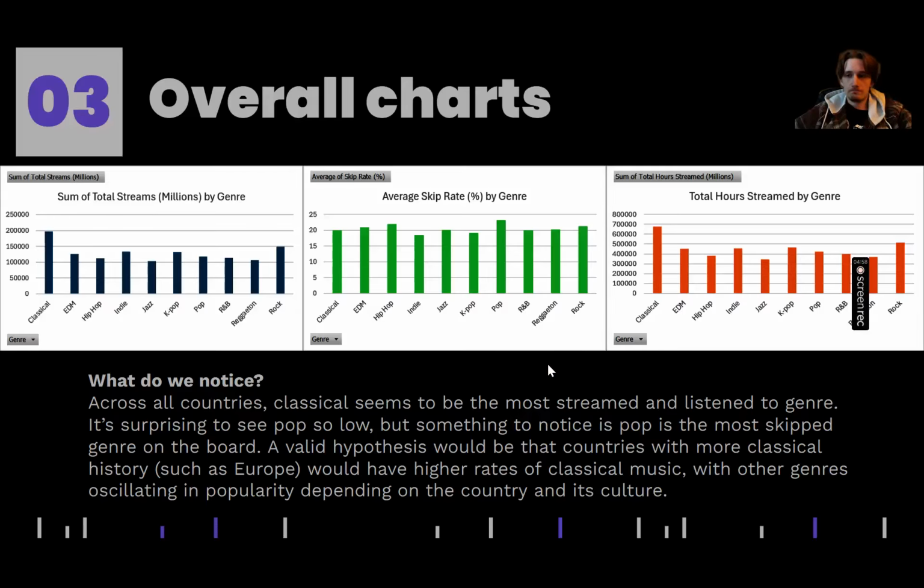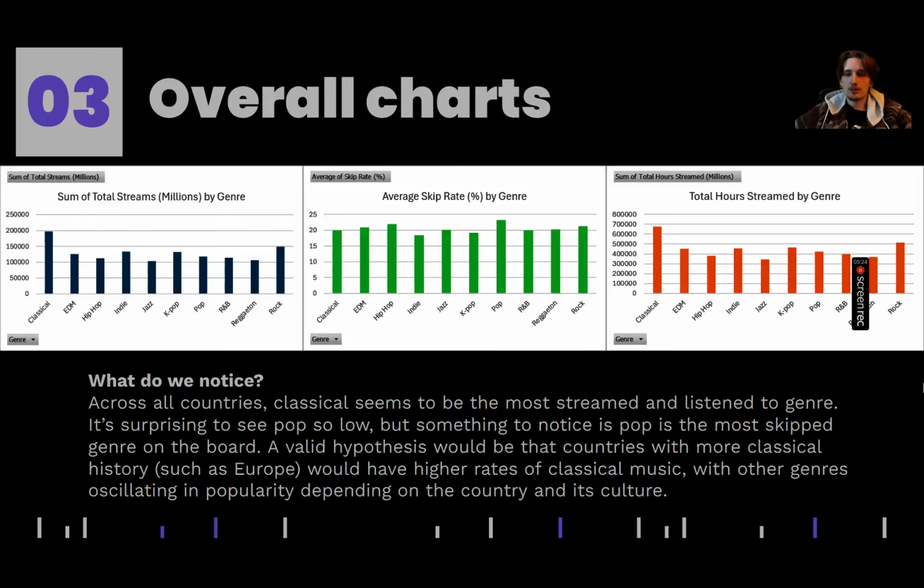So just some quick insights that we get from this. Well, across all of these countries, classical tends to be fairly safe, right? It has a very high amount of streams. It doesn't have too high of a skip rate typically, and people who listen to it tend to listen to it for a decent amount of time, right? So it's a very safe genre that is listened to across all these countries.